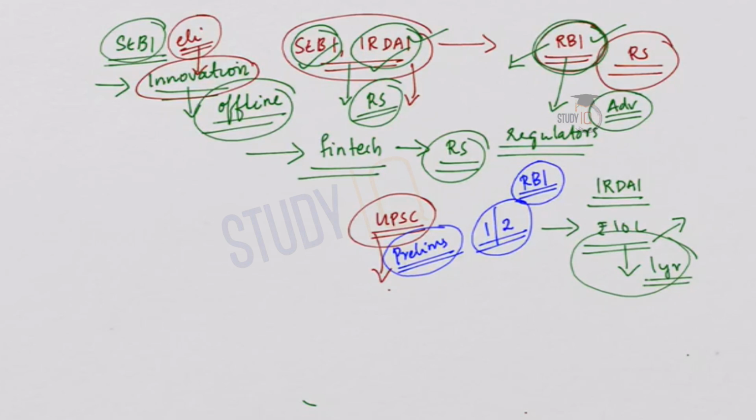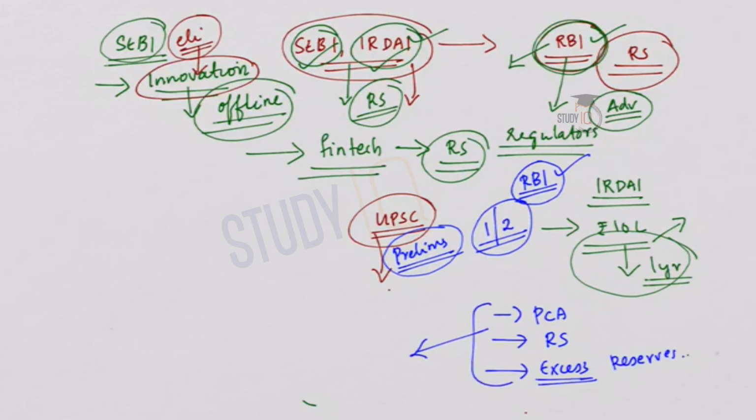Your prelims examination is due on 2nd of June. So for that, when you prepare, remember to prepare the initiatives of RBI, the terms that are related to RBI or RBI regulations, for example, prompt corrective action, RBI's regulatory sandbox, or the excess of revenue or the issue of reserves with RBI. Such type of topics are very, very, very important. Please remember to go through these topics, and if you have already learned these topics, you should make a quick revision of these topics 1 or 2 days before your examination, so that you will remember the concepts clearly and you will be able to apply them in your exams.